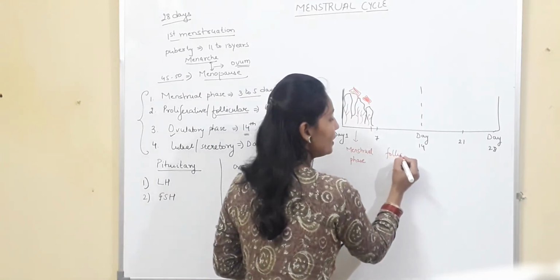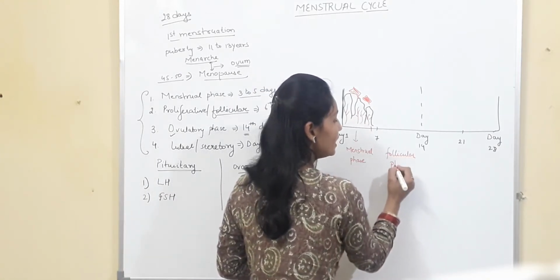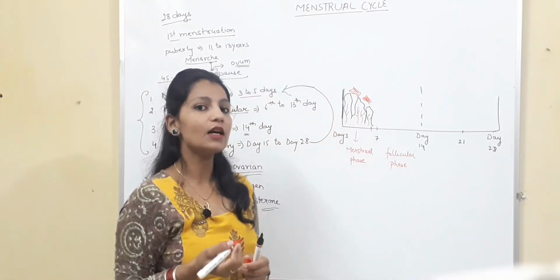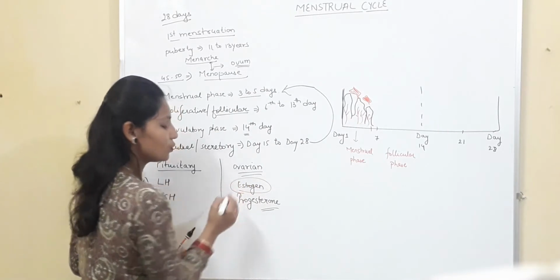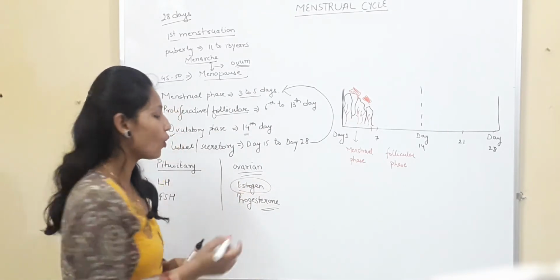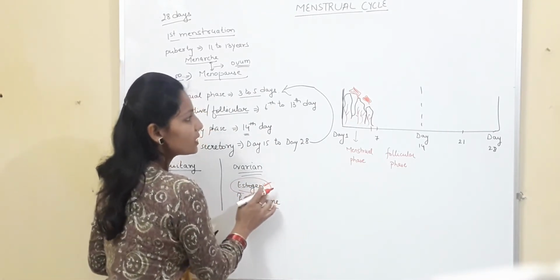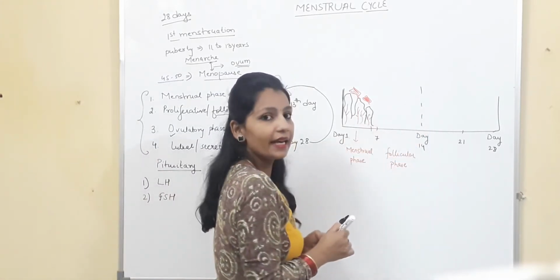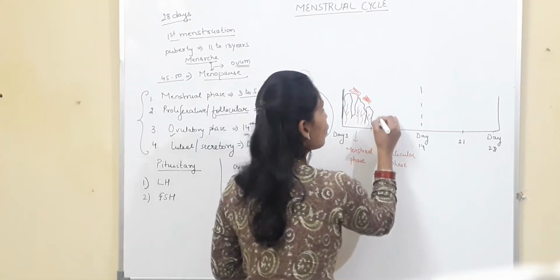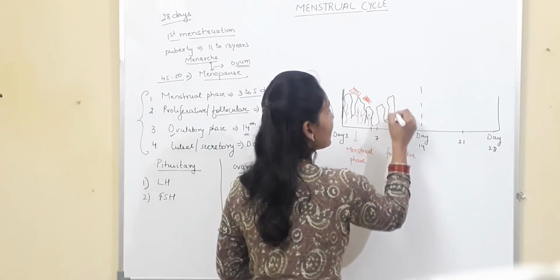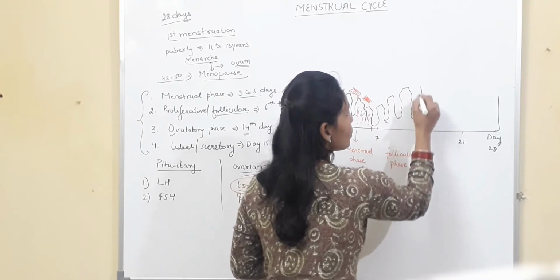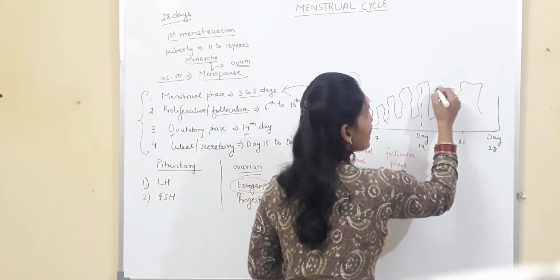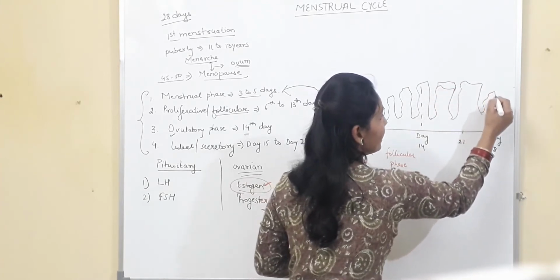So as the name indicates, follicular phase means the development of follicles takes place, and the follicles will release a hormone, estrogen. The developing follicles will release the hormone estrogen, which is important for the growth of the uterus lining. So the wall of the uterus will again start forming. So here you can see that the wall of the uterus has started thickening again.